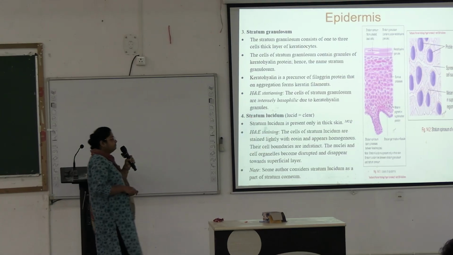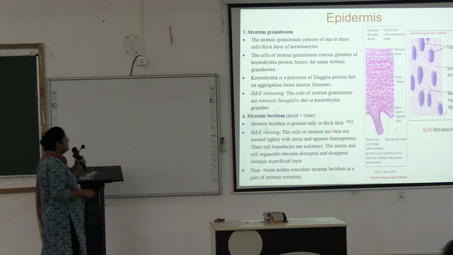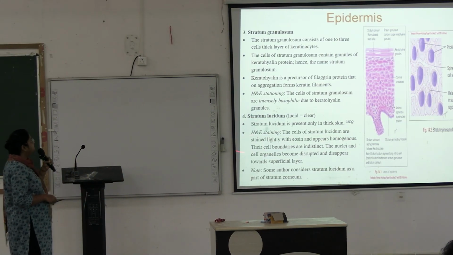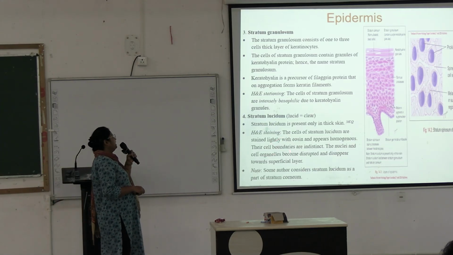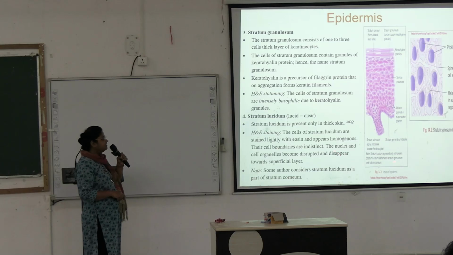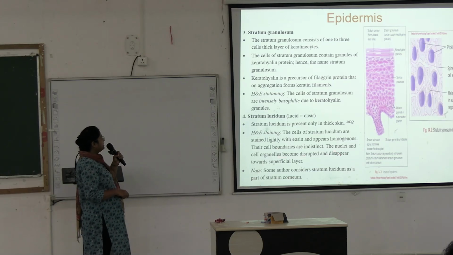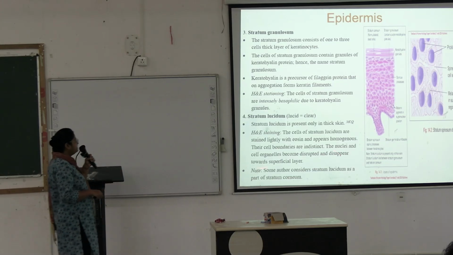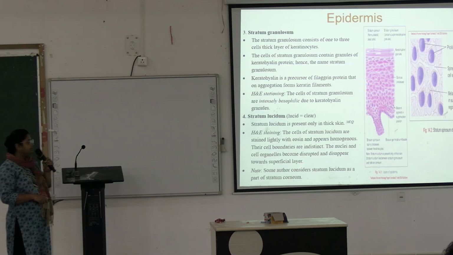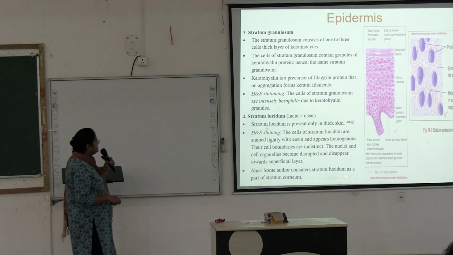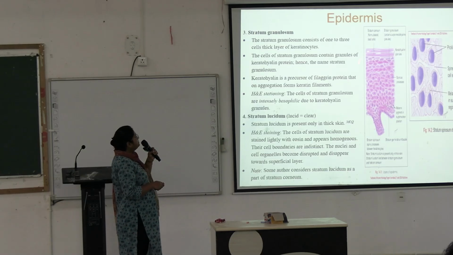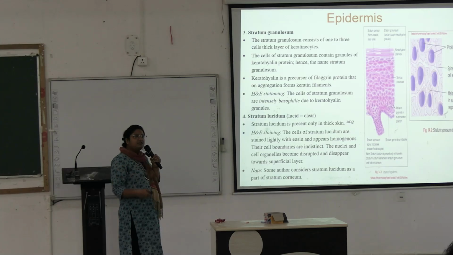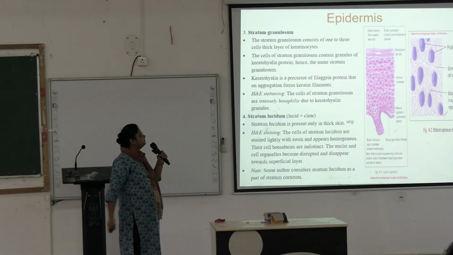Stratum lucidum. In H&E staining, cells of the stratum lucidum are stained lightly with eosin and appear homogeneous, and their cell boundaries are indistinct. The nuclei and cell organelles become disrupted and disappear towards the superficial layer. Some authors consider stratum lucidum as a part of stratum corneum. So above the stratum granulosum, another layer present in thick skin only is the stratum lucidum.